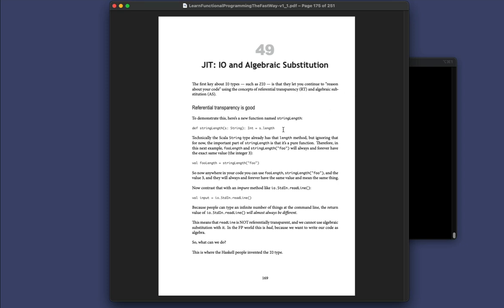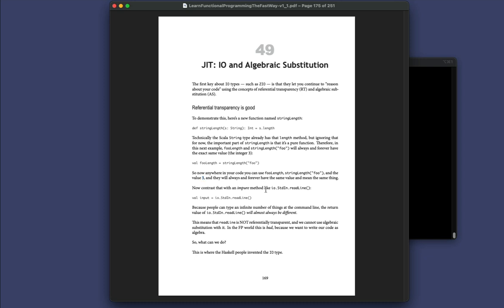I talked about referential transparency before, so I don't want to get into it again too much here, other than to say that when you have a pure function like this, where you're just getting the length of a string, anytime you pass in a string like "foo", which has 3 characters in it, the result is always and forever going to be 3. In the history or the future of the universe, that's never going to change. And a cool thing that I noted before is that anywhere in your code where you have this or the number 3, they're all exactly equivalent, and they will always and forever have that same value and mean that same thing.